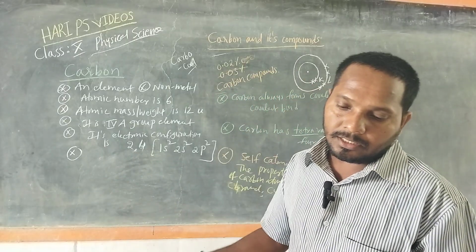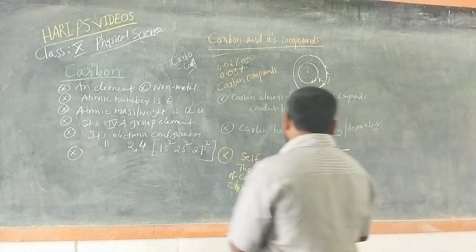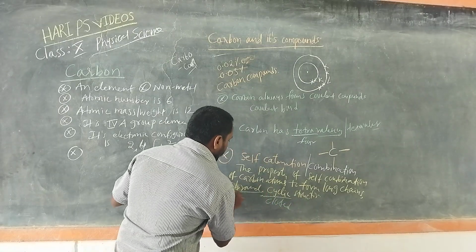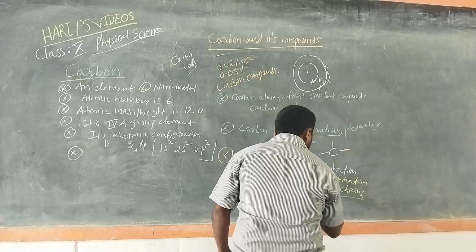So branched chains, closed chains in the sense cyclic, closed structures, branched structures, long chain structures.